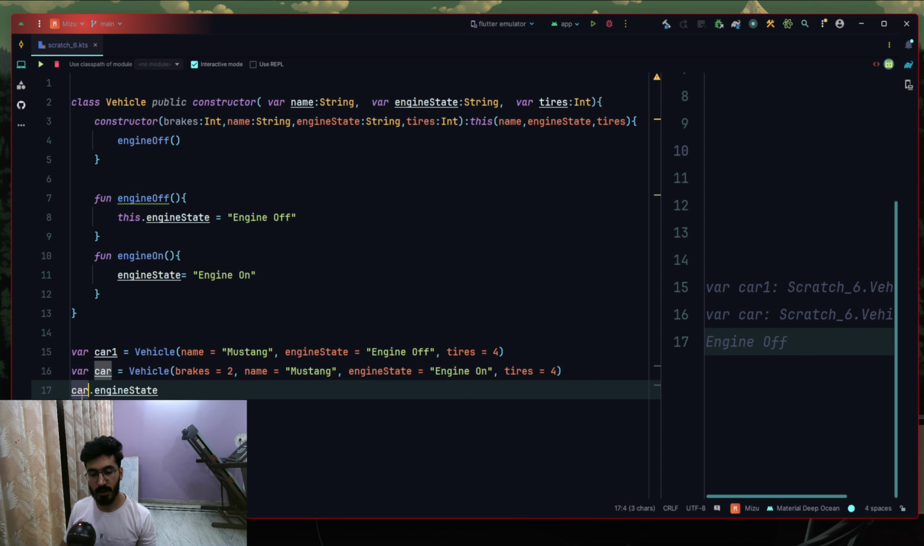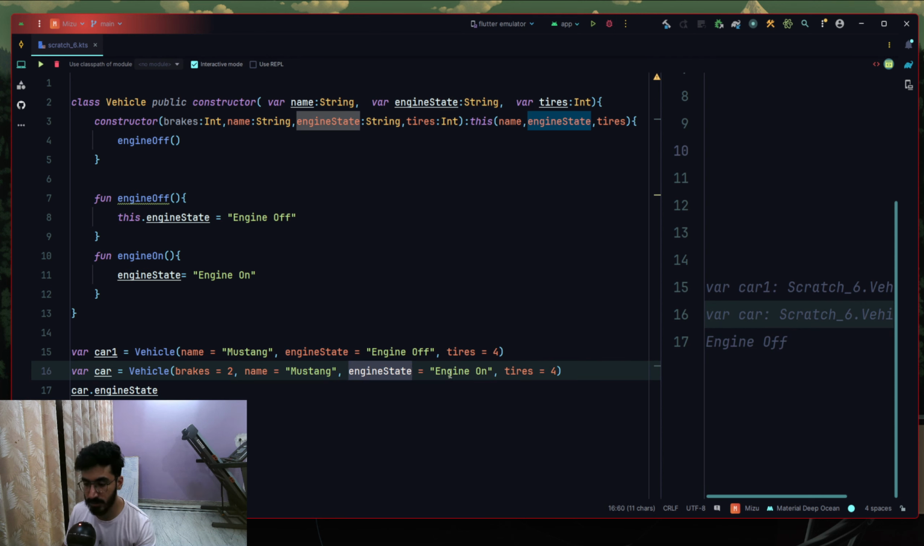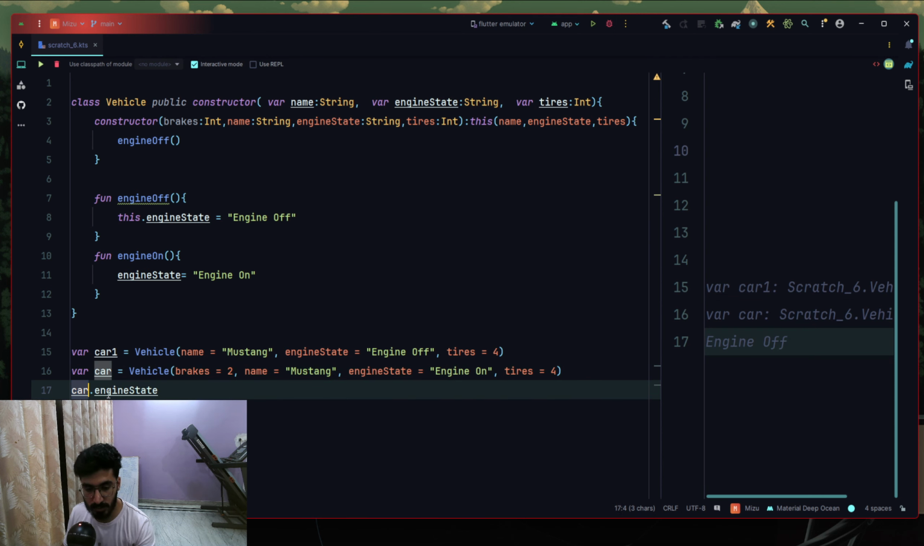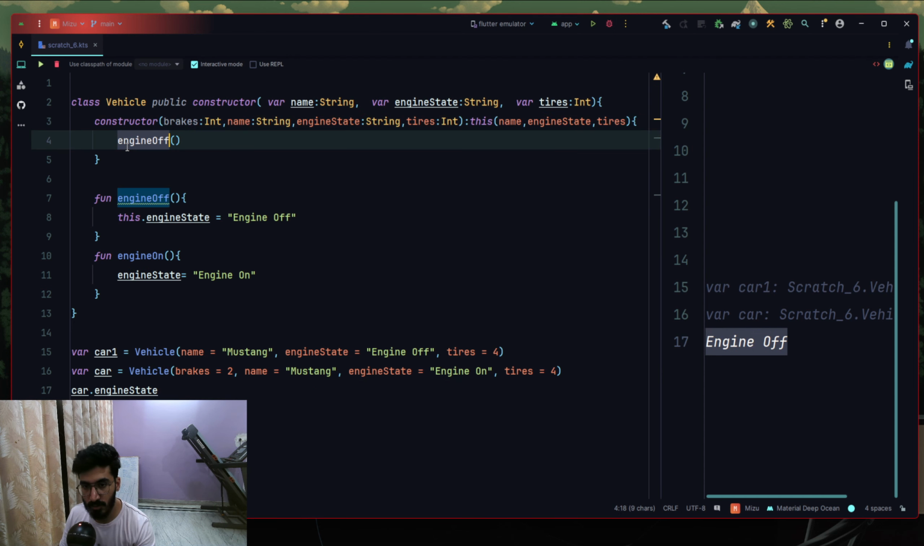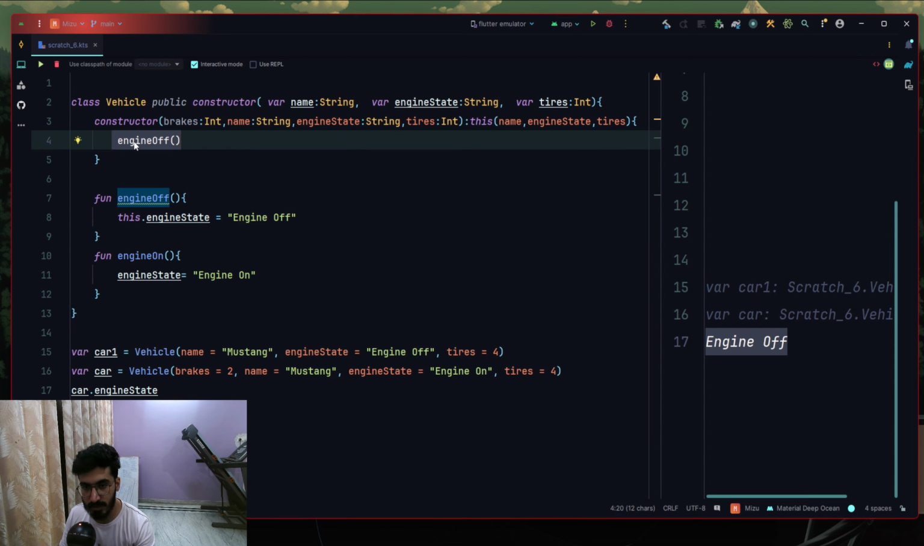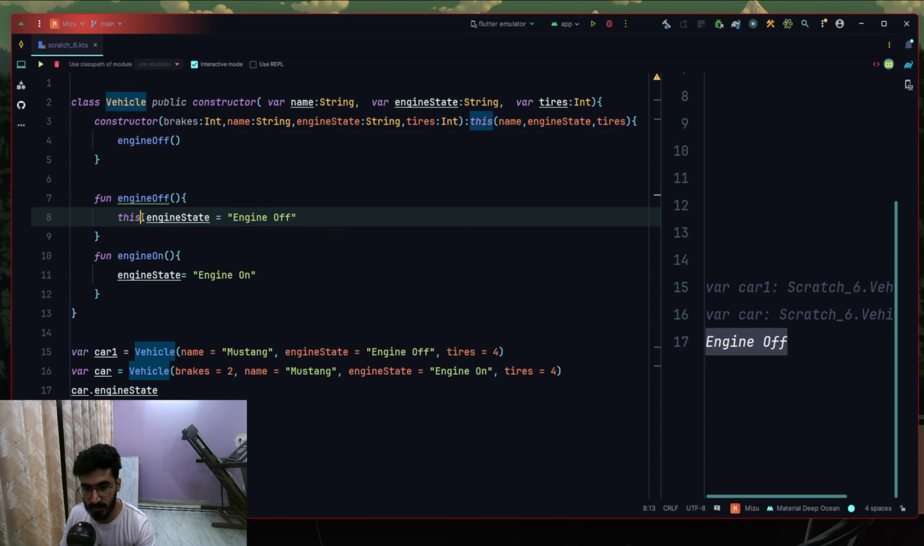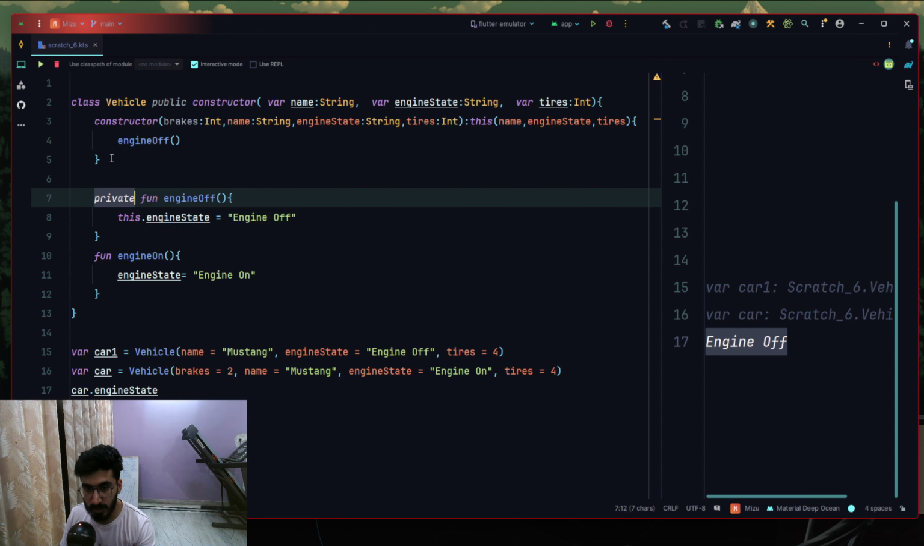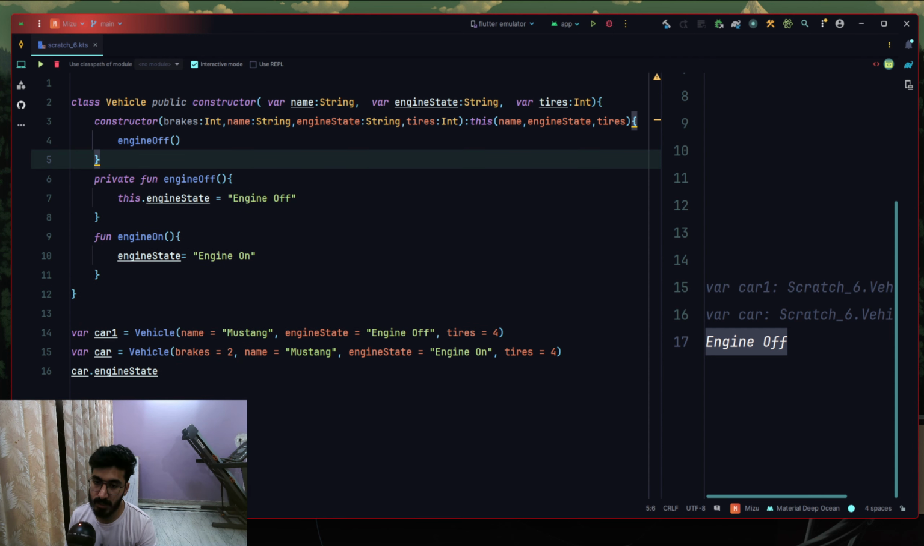And if we look at this car's dot engine state, when we have given the engine state as engine on, and if we try to just print out the engine state here, it says engine off. Why is it so? Because in the secondary constructor, the engine off function is called, and on the initialization, engine off will automatically be called, and it will say this dot engine state is equal to engine off. It is private to this particular vehicle. It cannot be accessed somewhere else. This is how the default values of the secondary constructor will work.